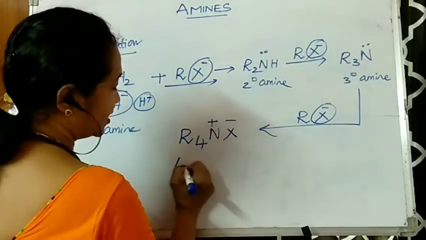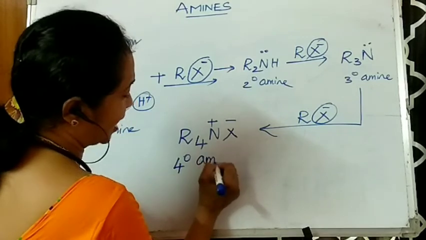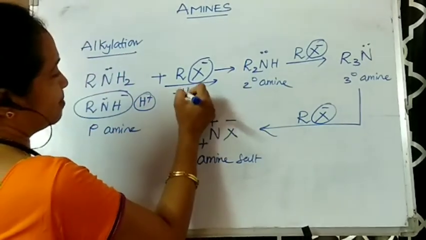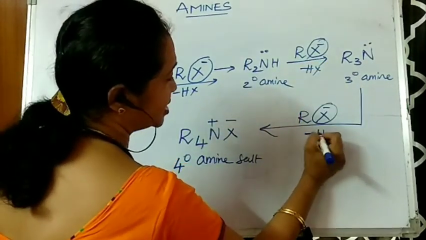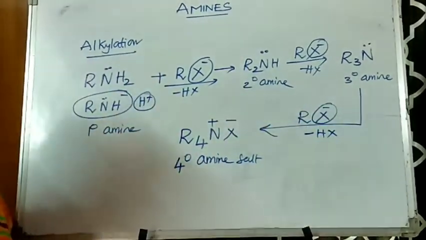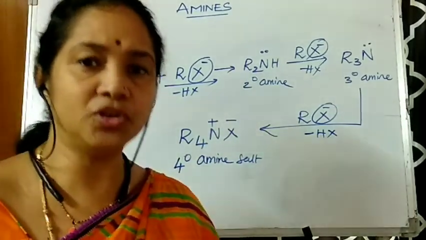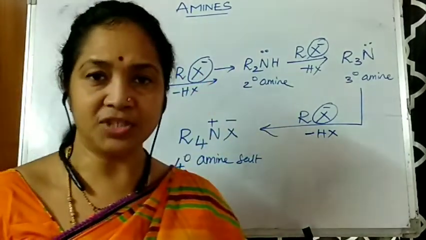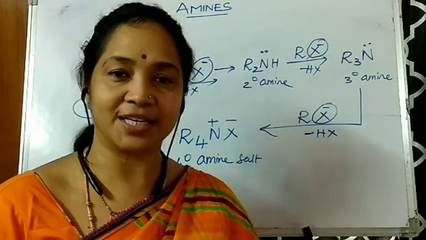We call this a quaternary amine salt or 4 degree amine salt. In all the cases, minus HX, that is, a hydrogen halide is eliminated. So this is alkylation. In this alkylation, a 1 degree amine comes in contact with RX, and you get 2 degree amine, 3 degree amine, as well as a quaternary amine salt.